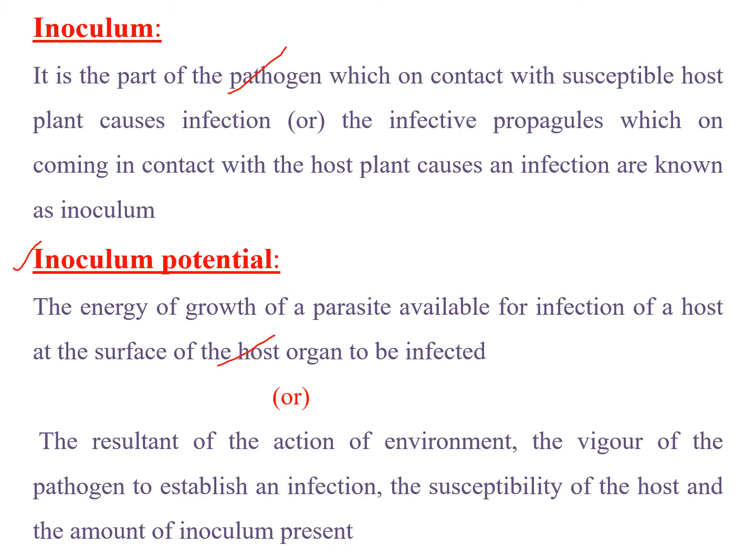That is, environmental factors, whether they are making the host plant susceptible to that pathogen or not; vigor of the pathogen, whether that pathogen has sufficient energy to cause the disease and establish infection in the host plant; and susceptibility of the host plant. That means whether the host is capable of resisting the pathogen, or it is a susceptible host for that particular pathogen. And the amount of inoculum also decides the inoculum potential. That means sufficient inoculum is required for creating the disease. If sufficient inoculum is not present, then the host plant will not become susceptible.